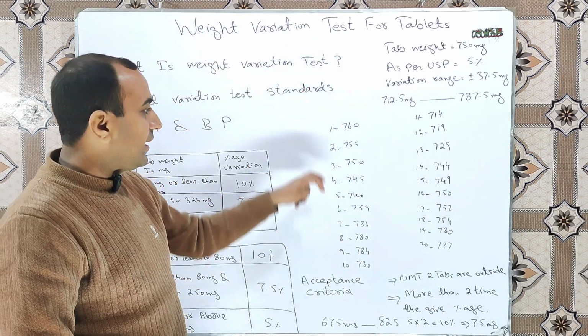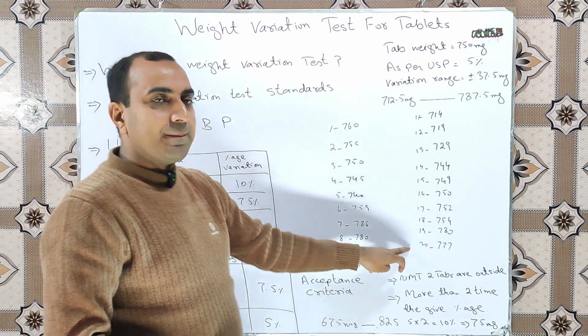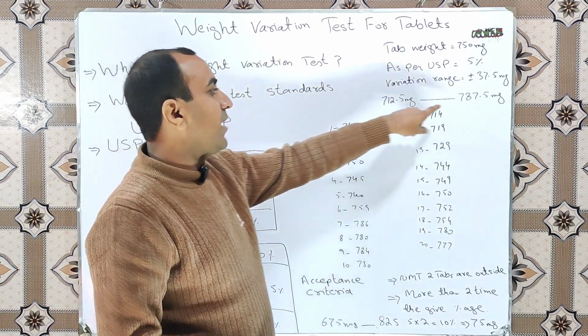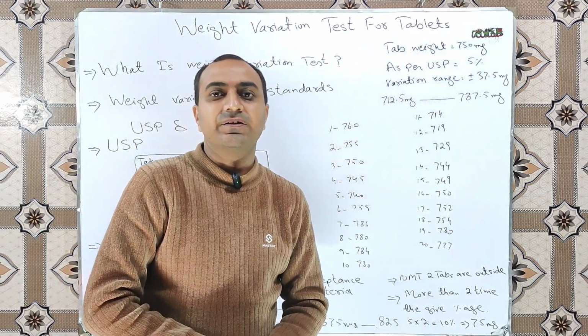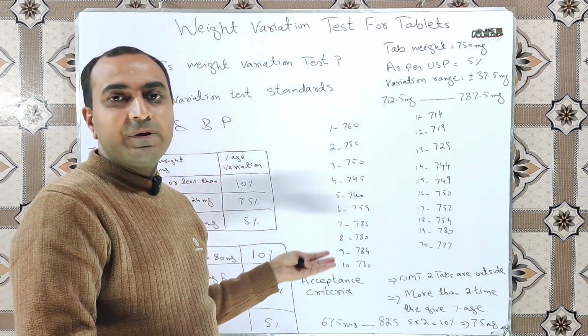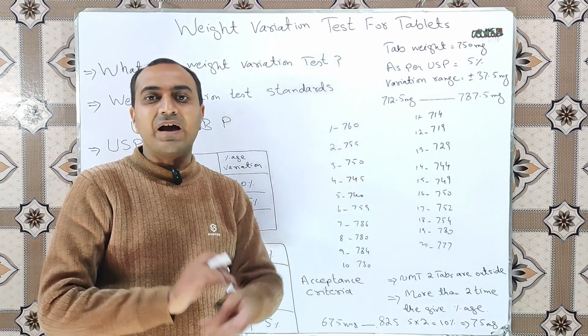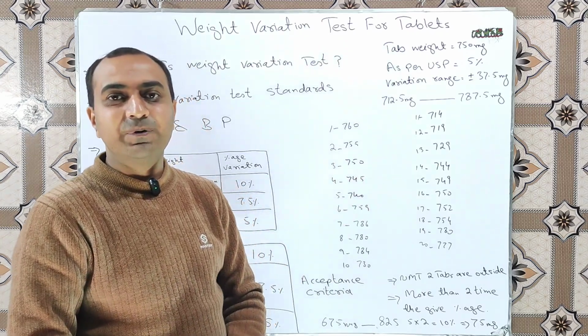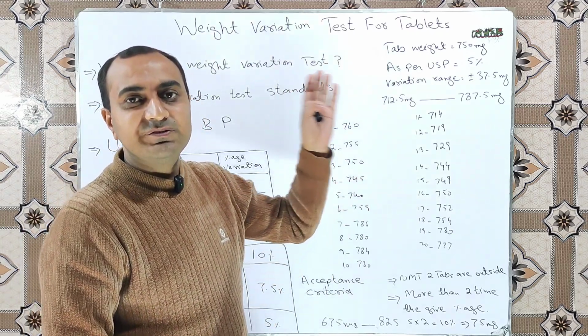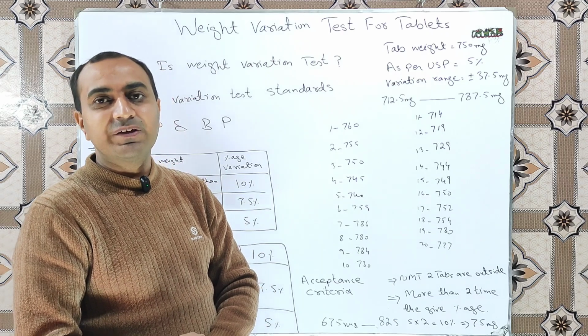You can observe that all 20 tablet weights are within our defined range. As no tablet is out of range, our weight variation test will pass and we will start the tablet compression process.